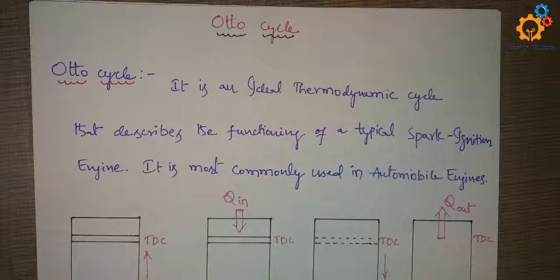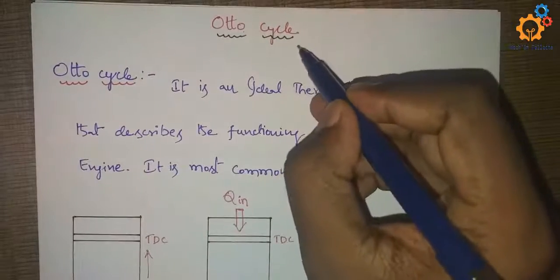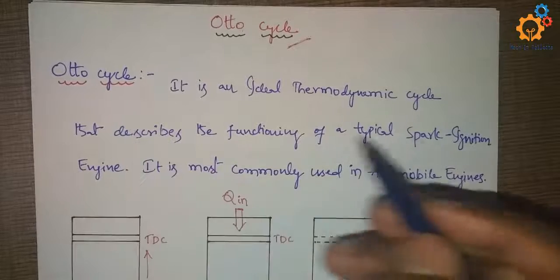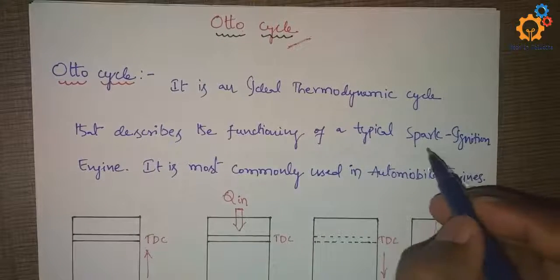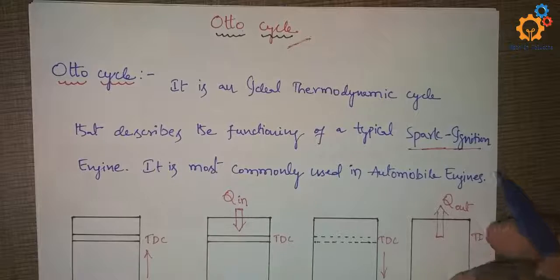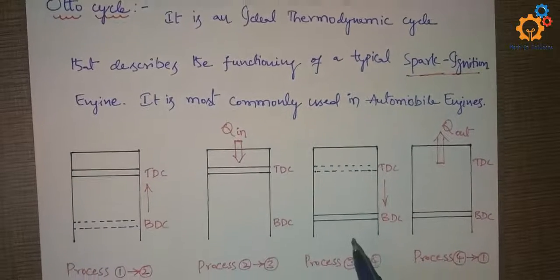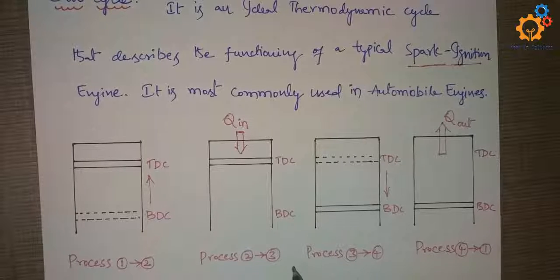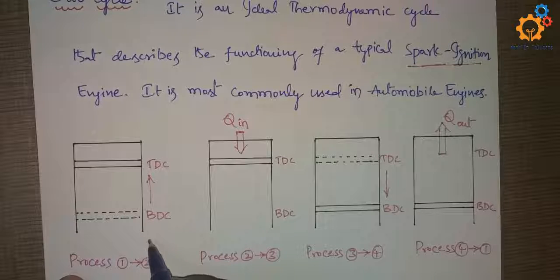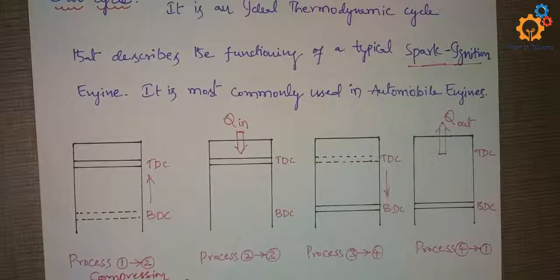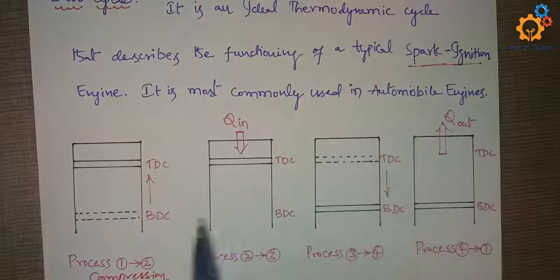Now we will discuss the Otto cycle. The Otto cycle is generally used in internal combustion engines, particularly spark ignition engines. In this Otto cycle we have four different processes. The process 1 is a compression process. This is a theoretical cycle, not an actual cycle.